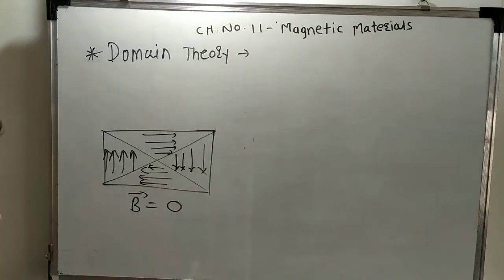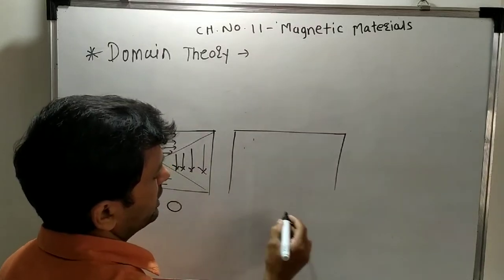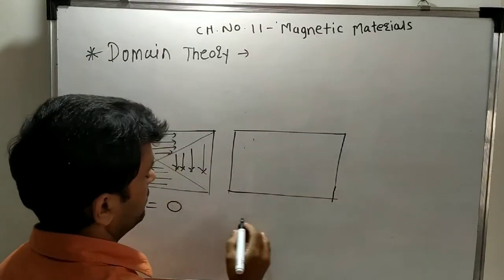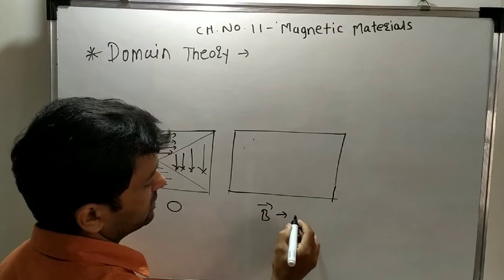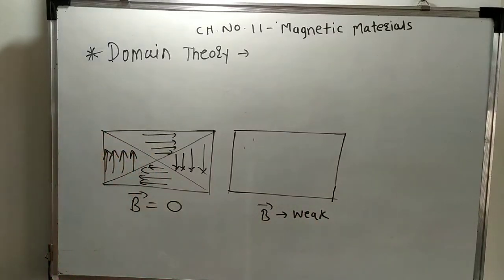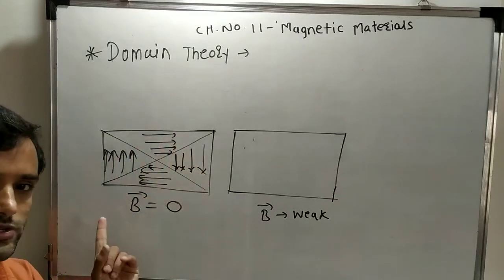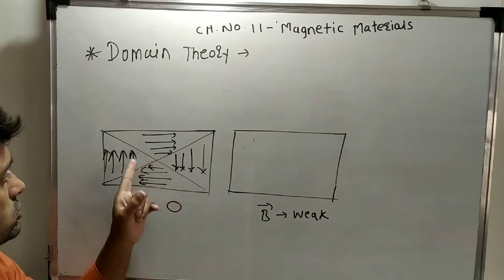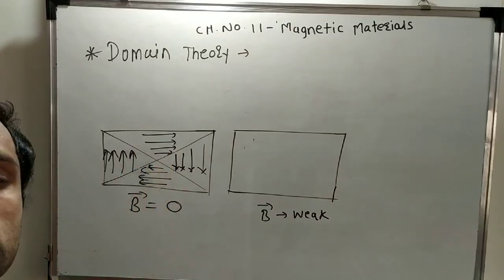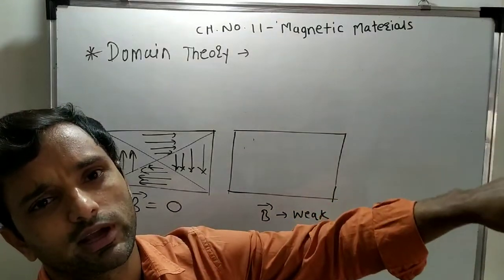Now suppose you are applying a weak magnetic field. What happens? These domain walls, the walls of the domains, try to align in the direction of the external magnetic field.